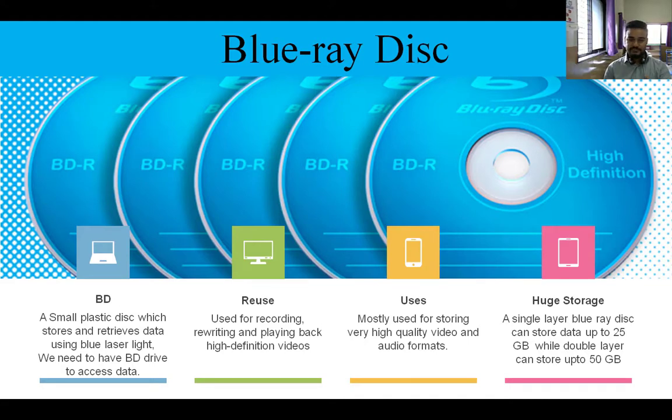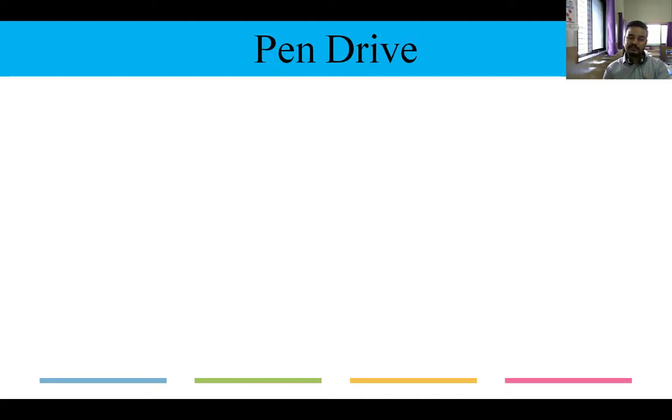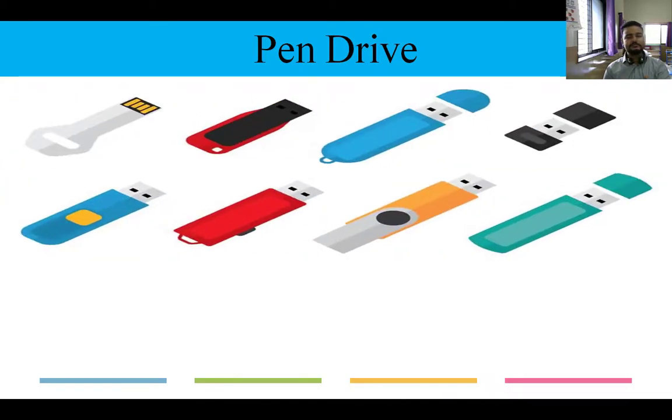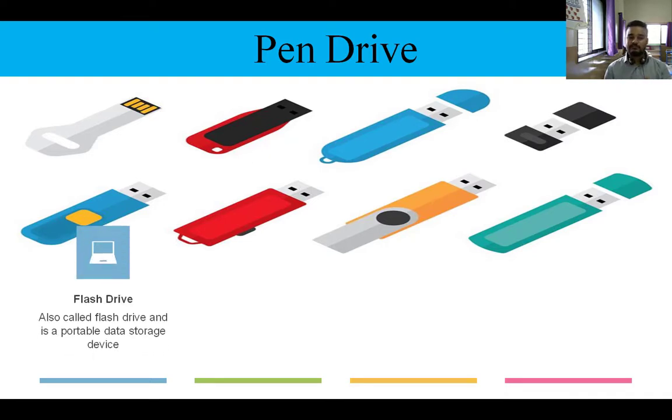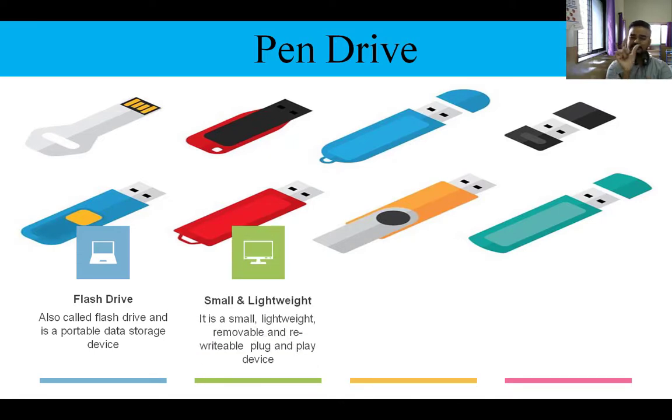Got it? Next one is the pen drive. No need to explain actually, but a pen drive is also known as a flash drive because it's a small chip, which is mounted in that plastic area and covered. It comes in very different sizes and styles. And it is portable, meaning it can be connected to different computers. It is very small in size, lightweight also, and can be carried from one place to another.